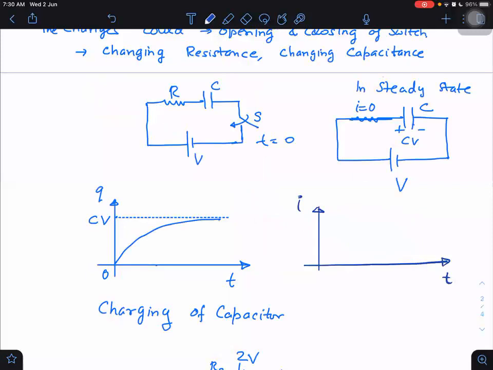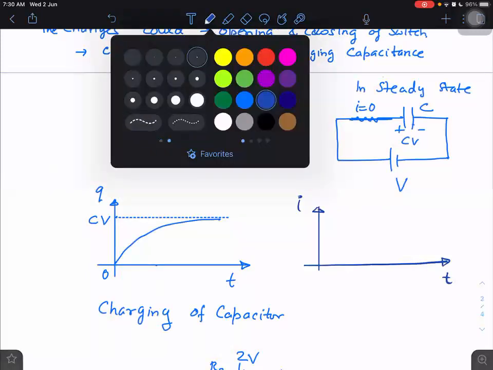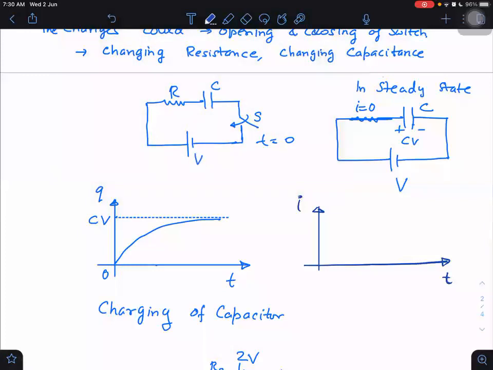I versus T graph. Again, same thing. What is the initial value? What is the final value? Always we will do this thing only. Initial and the final. That's it. Can you tell me what is the initial current just after closing the switch?